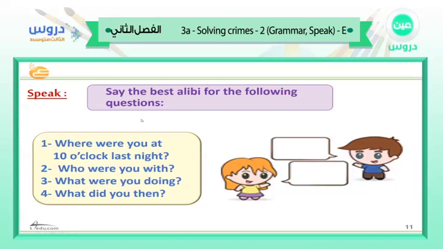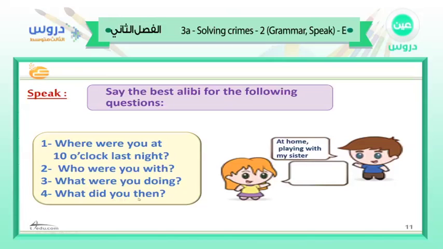Of course, to make a good alibi, all of these questions should have strong evidence and should relate to each other strongly. So let's see. Where were you at 10 o'clock last night? So he said, at home. Who were you with? Playing with my sister. So he was with his sister, okay? What were you doing? He was playing.